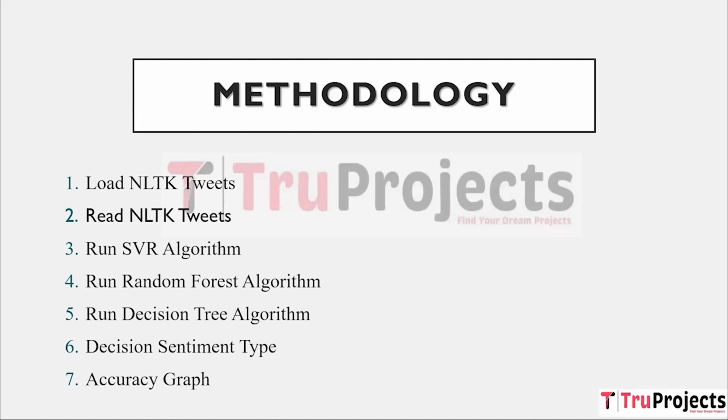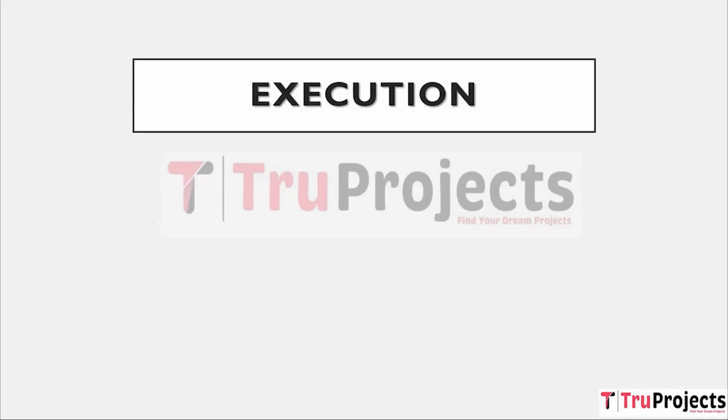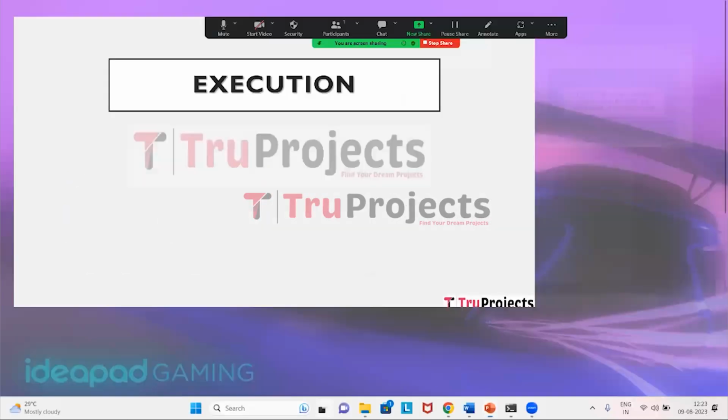Sixth module is accuracy graph. Using this module, we will display accuracy graph between all the algorithms. For execution of the project, first open the code folder.